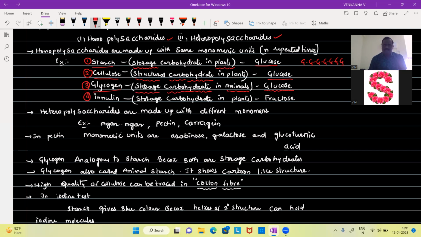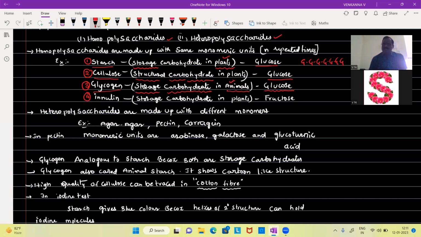Structurally and functionally, starch and glycogen are the same, but they are present in two different organisms. One is in plants, the second in animals. So who is present in plants? Starch. And who is present in animals? Glycogen. That's the difference between starch and glycogen.